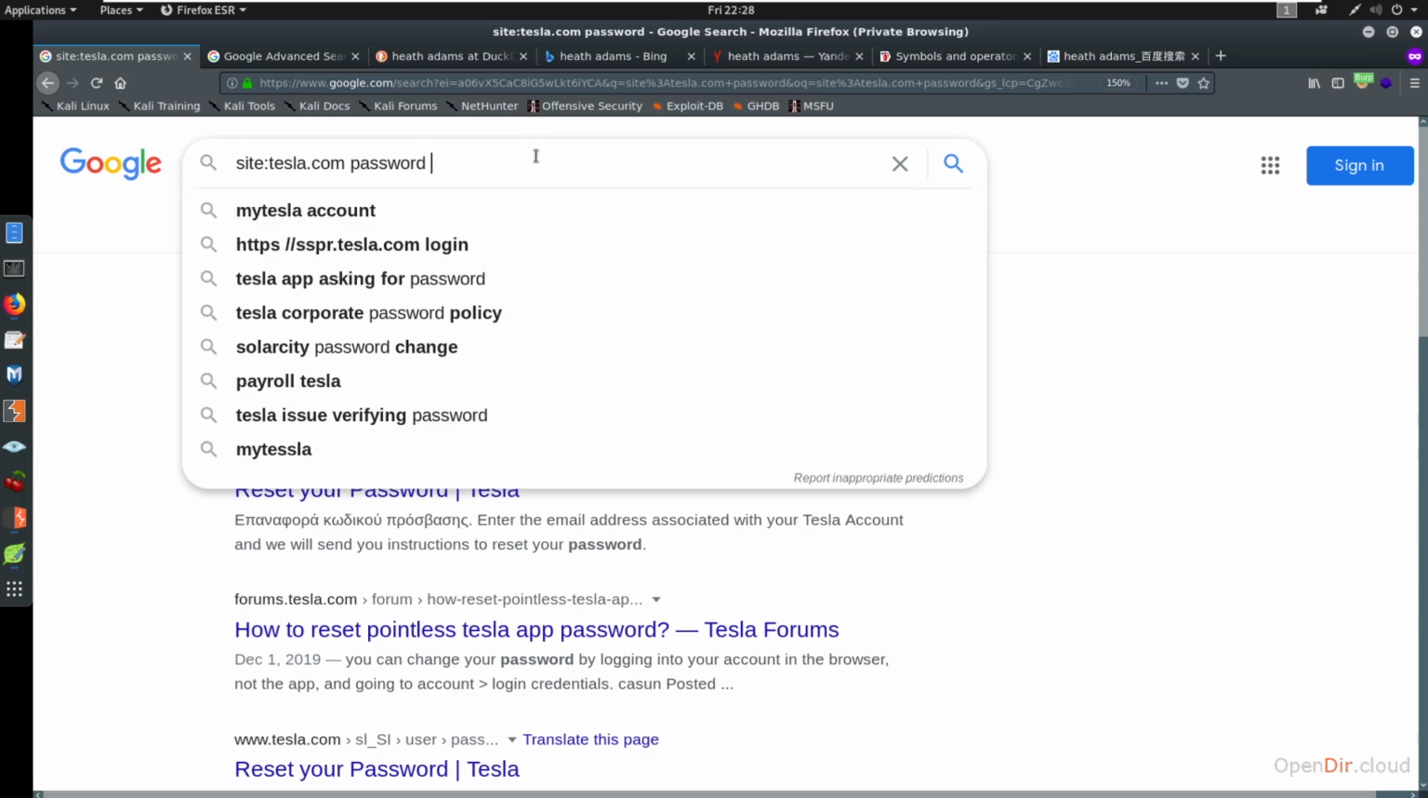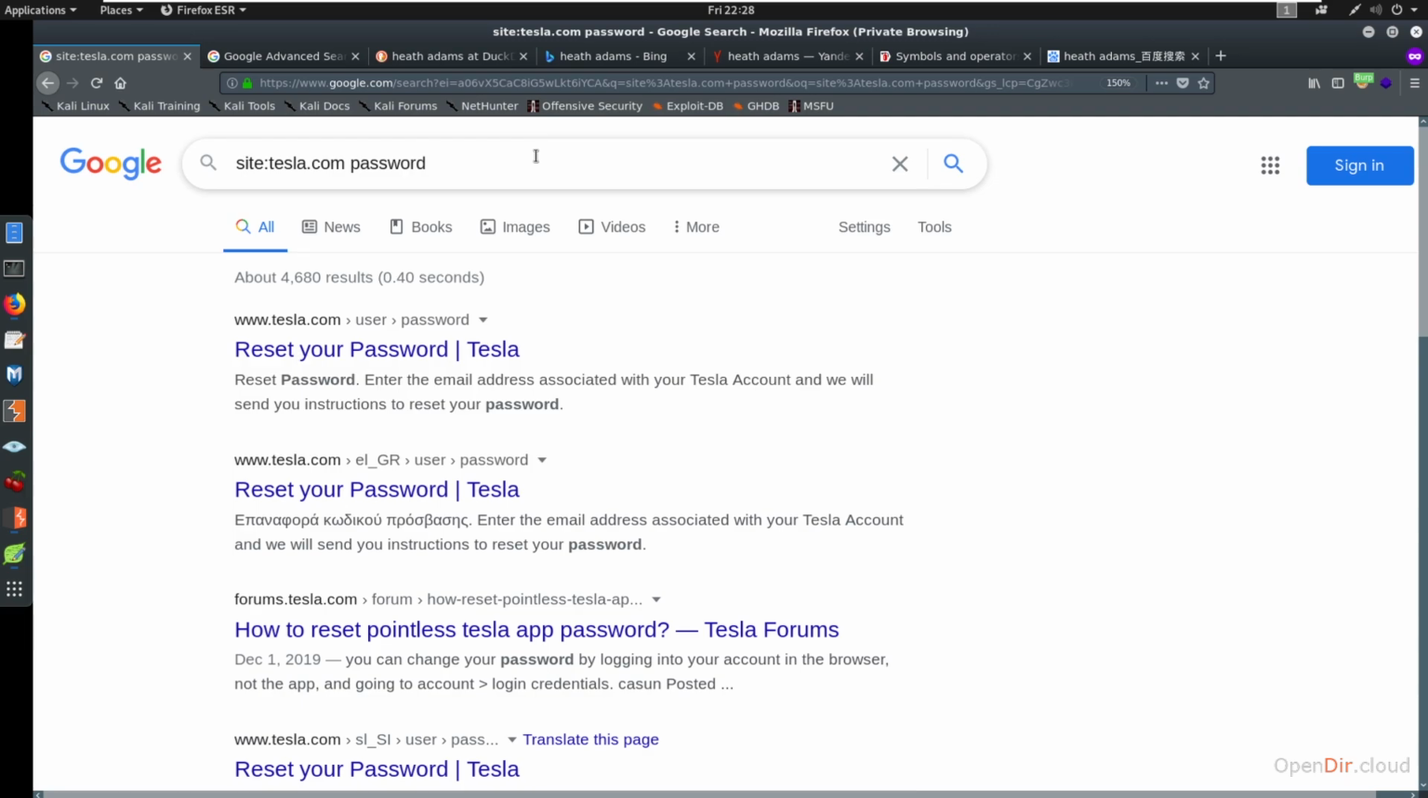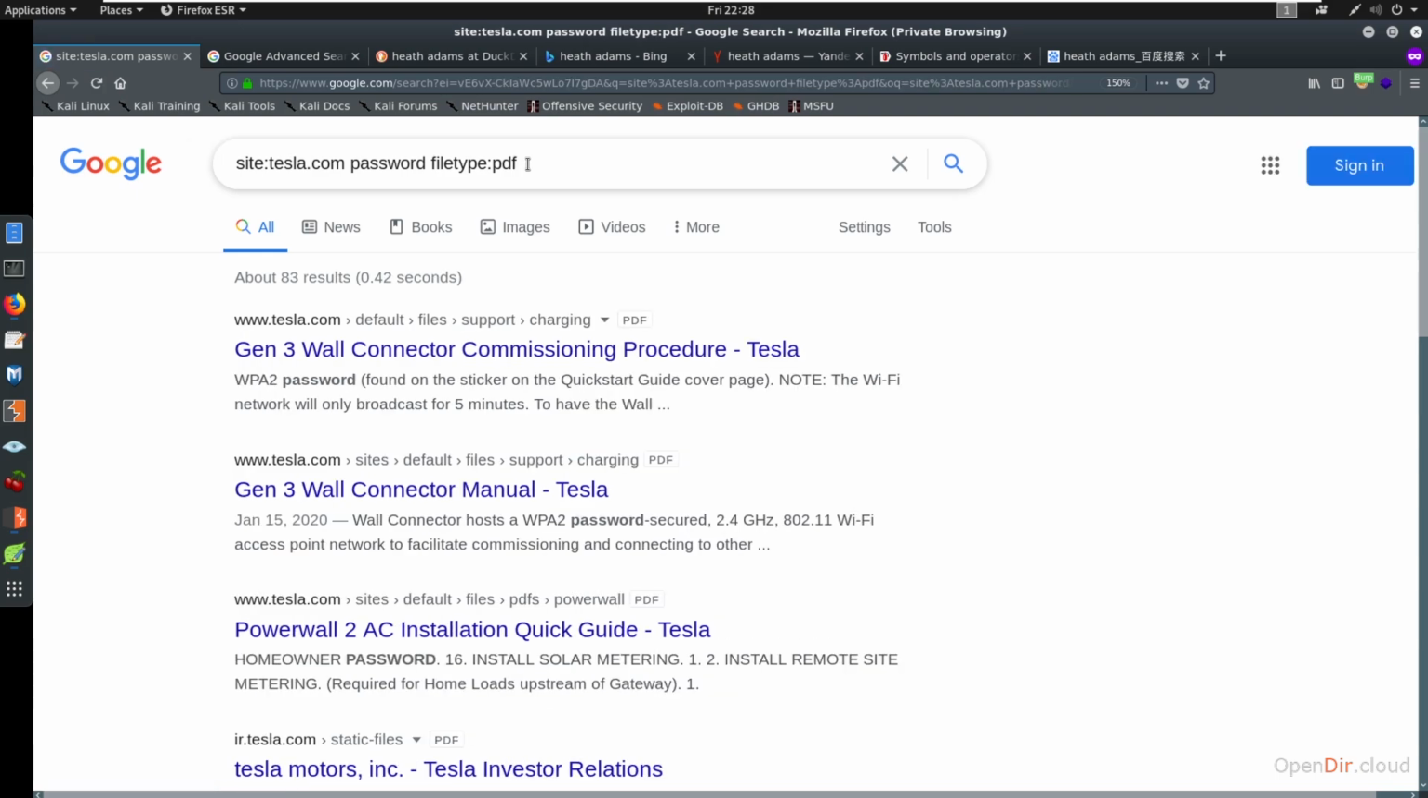Maybe instead we want to look for it on like, I don't know, a PDF or maybe like a docx or maybe an Excel or CSV. So we can come in here and say filetype. Okay. And now we could say filetype PDF. So what we're searching is we're saying, hey, I want to look for the word password in the site Tesla with the file type of PDF. Hit enter. You get 83 results. Now all we're seeing are PDFs with the word password.